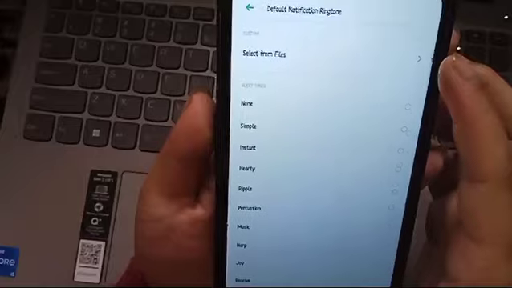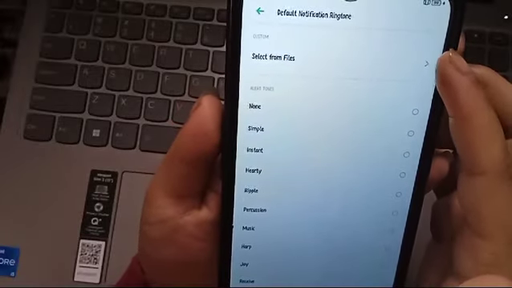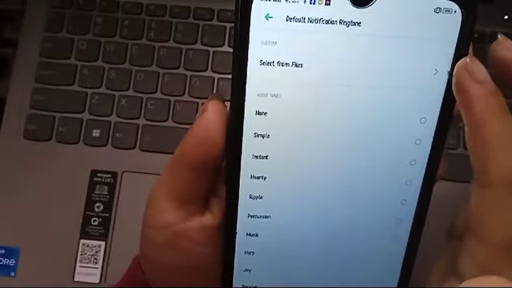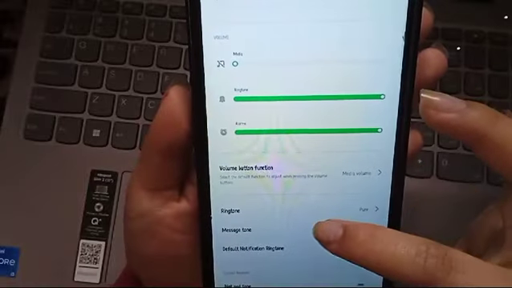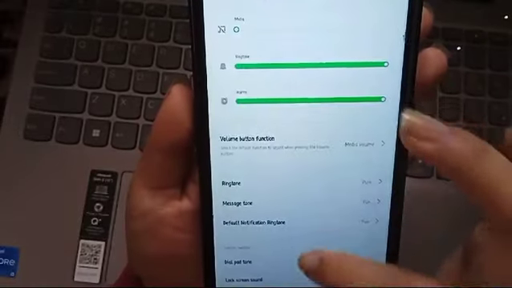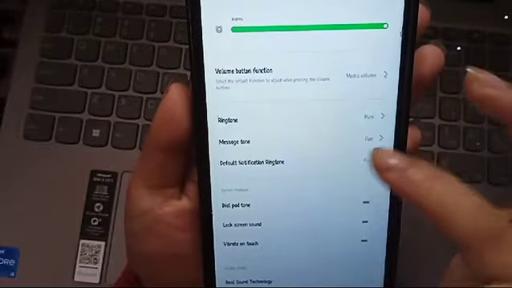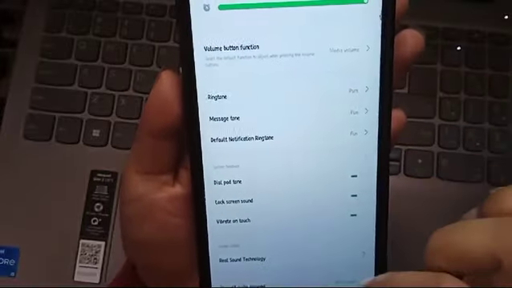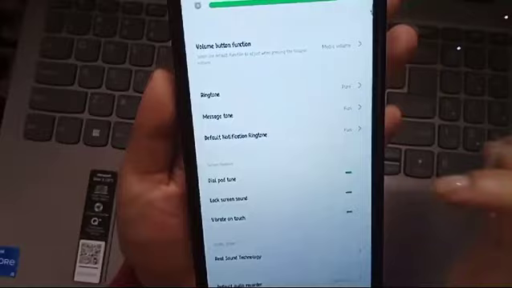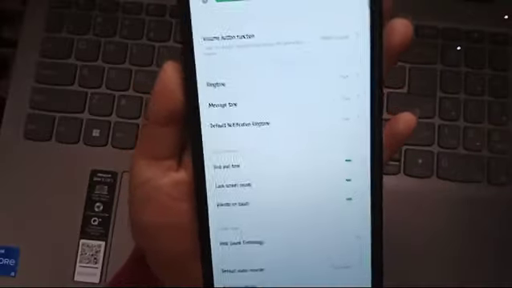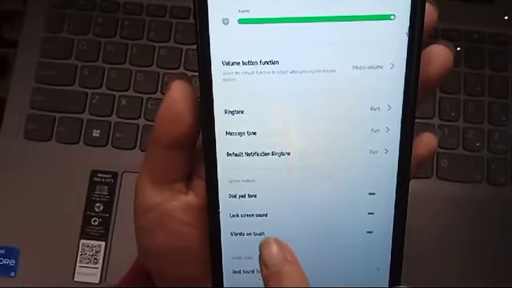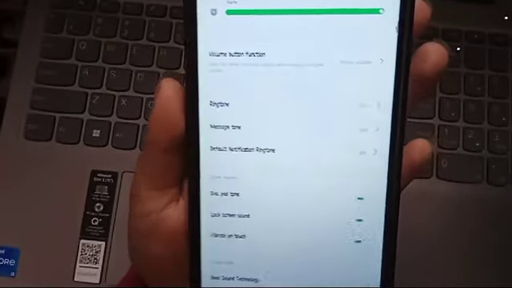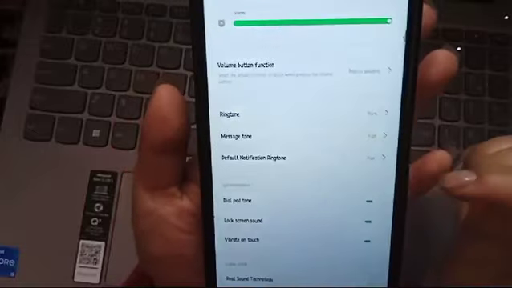And if you wanted to add your downloaded song also, here you can select any from here. And here, depending on your iPad, lock screen sound also if you want it, and vibrate on touch also, it will vibrate if you want this. So here dial pad also, if you want that you will get the dial pad tone.